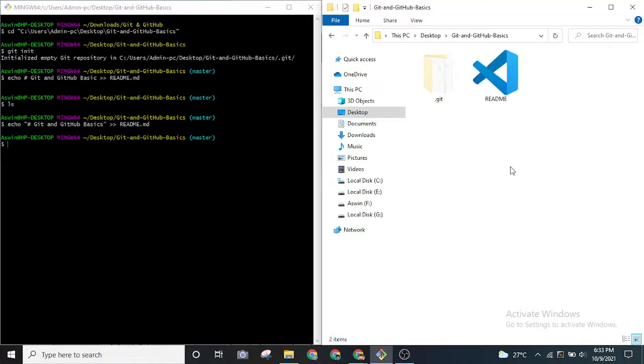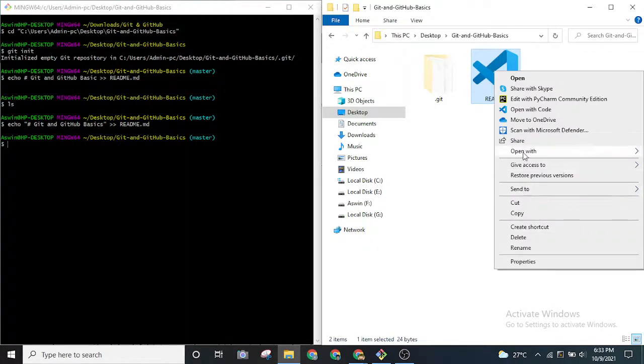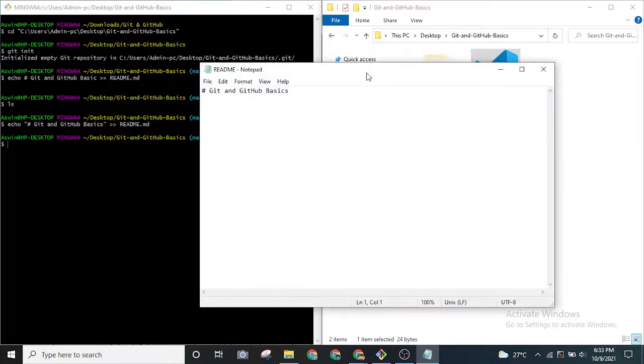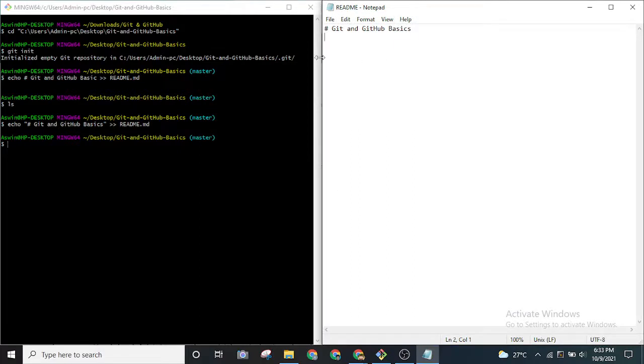As you can see, the readme file is created. Let me try to open it in Notepad so it is visible for you. Whatever we give in the quotation marks will be added into this readme file. That's what echo does.